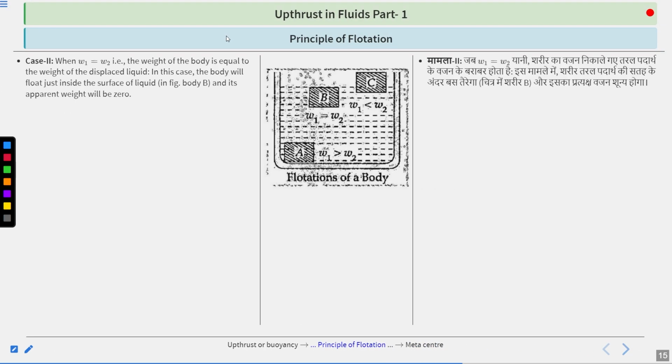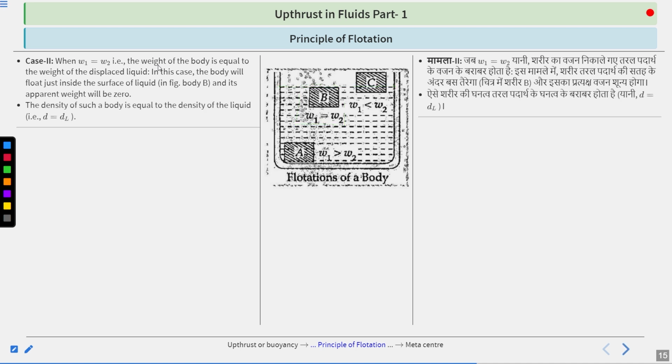Second case, when the body weight is equal to the weight of displaced liquid. In this case, the body will float just inside the surface of water. Now here you can see case B. Body weight equals the weight of displaced liquid. Now you can say this body is not sinking, but it is floating inside the water, and its apparent weight will be 0 because no force will act on it. The density of such a body is equal to the density of the liquid. Here D is equal to d_l.